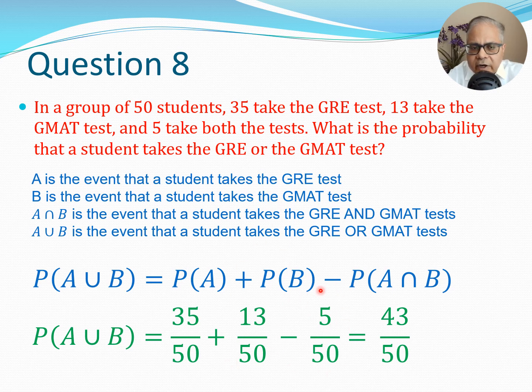And then we have to subtract the situation where they are taking both the tests here, and then we get 43 by 50. So this is how you can calculate the probability in situations where there is actually a case where both these events are possible. So that's something which is happening in the A intersection B scenario. In the previous problem which we did, sometimes that may be 0.